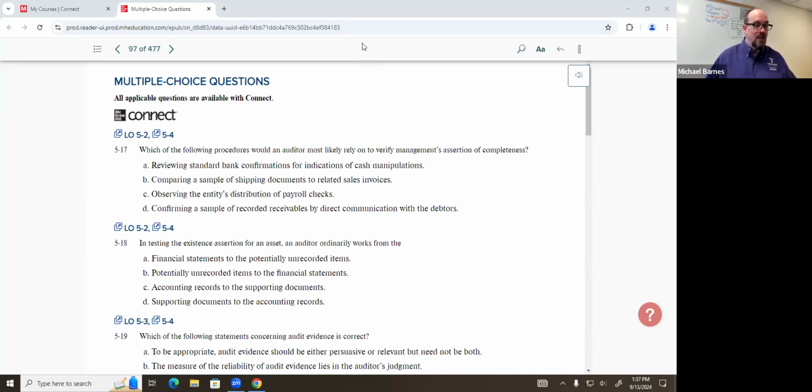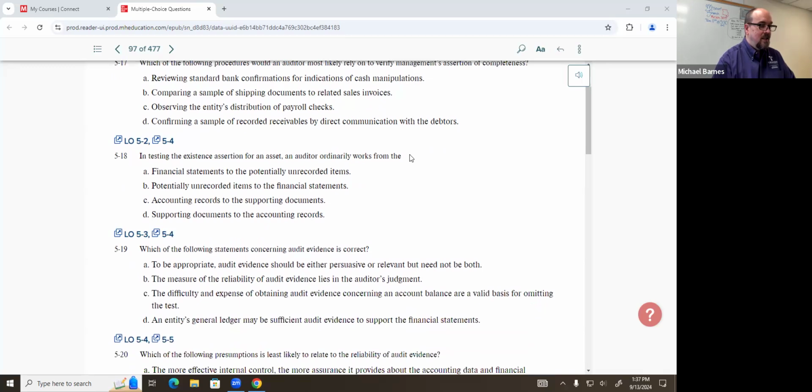That's the most likely direction we're talking about for B: comparing a sample of shipping documents to related sales invoices. All right, 518. In testing the existence assertions for assets, the auditor ordinarily works from the what?